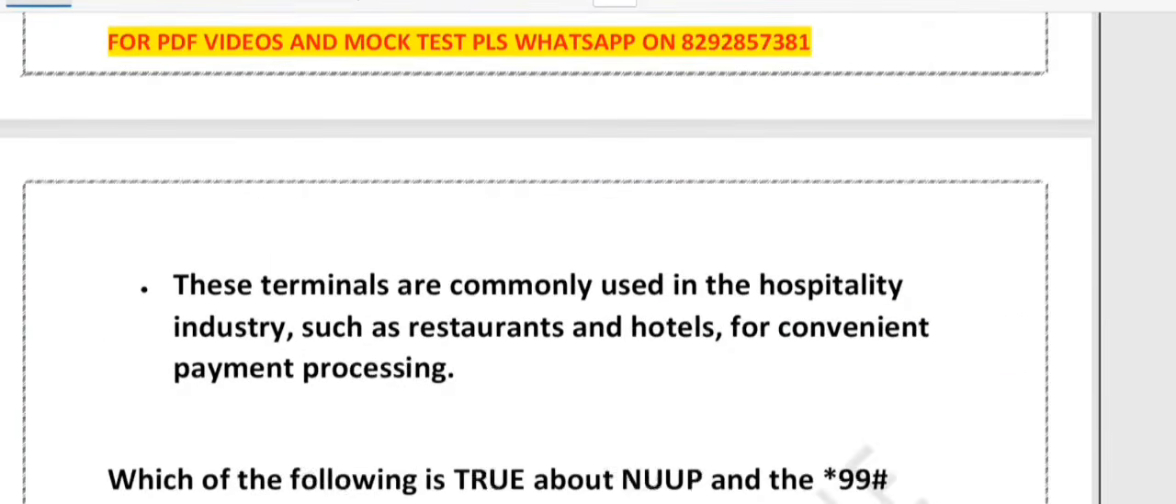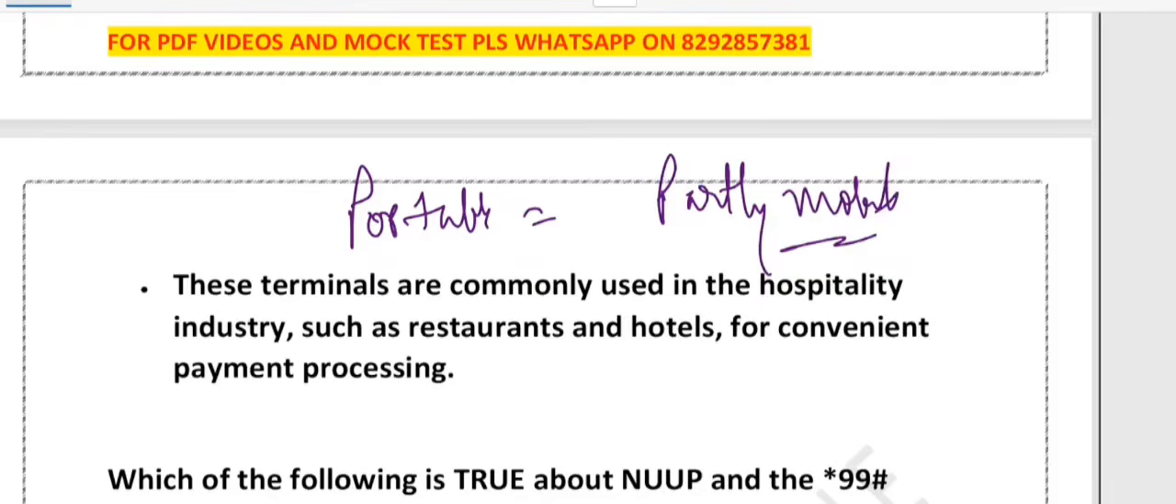There is one way you can remember portable. You can think of it as partly mobile. This way you can remember. You can move, but only near the base station. That's it. Mobile you can take anywhere, right? But this is partly mobile. You can move, but only within a certain range of the base station.